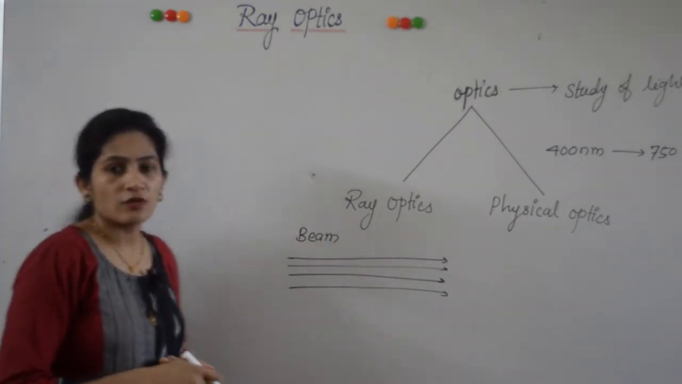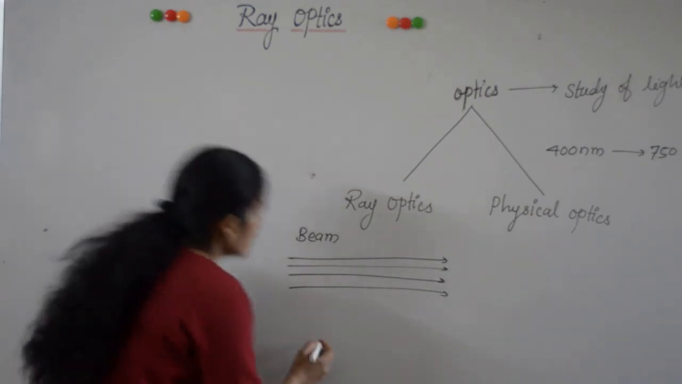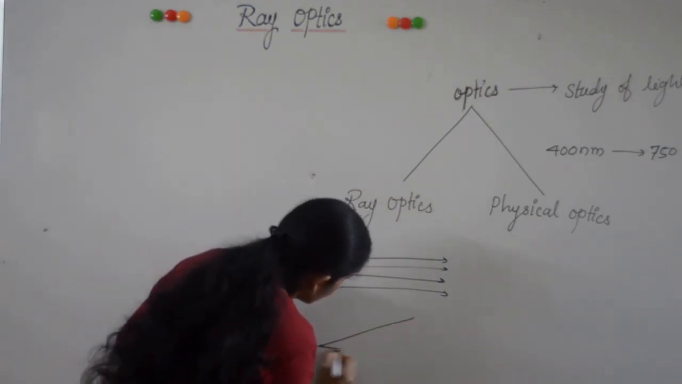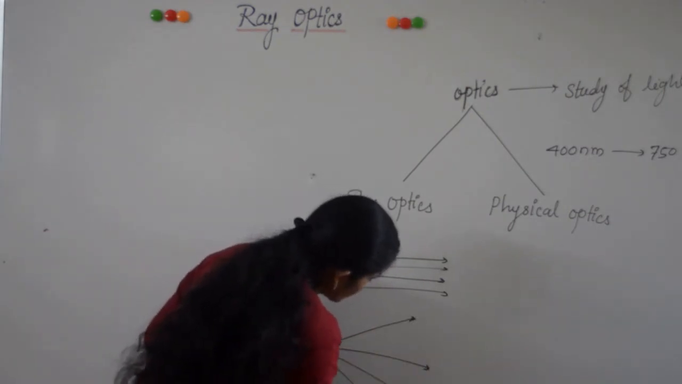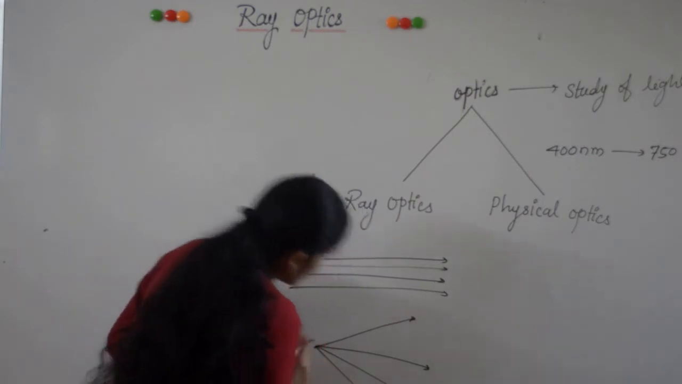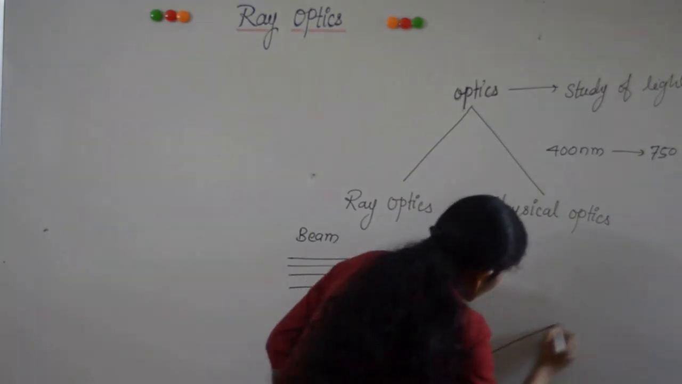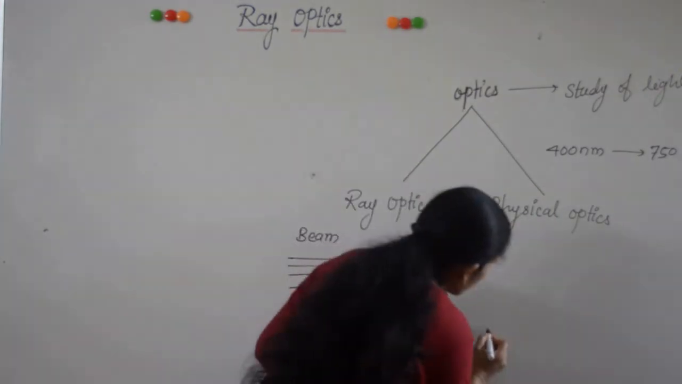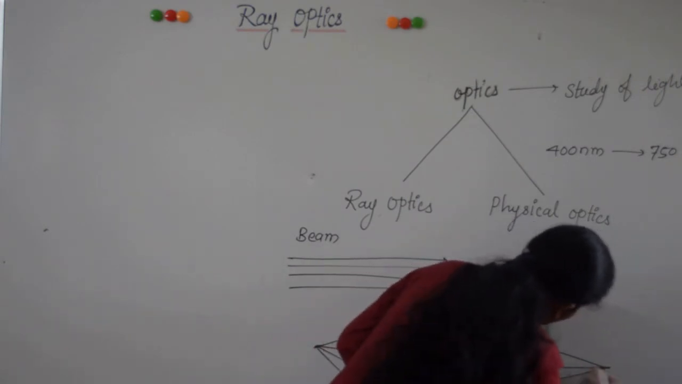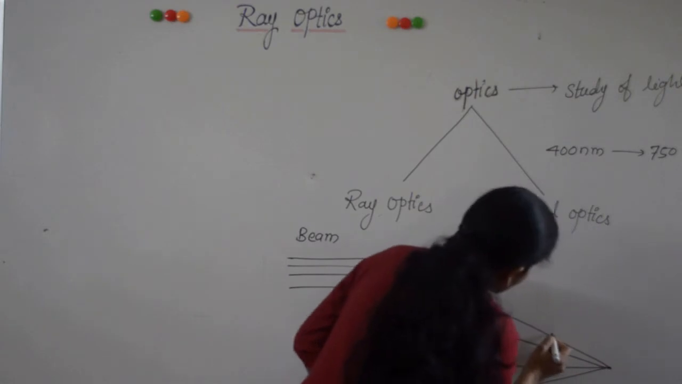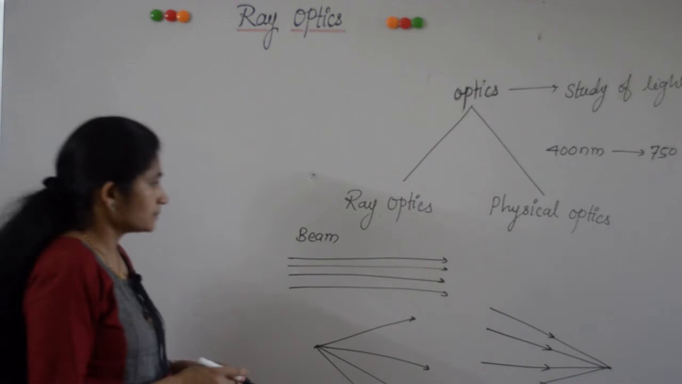There are three types of beam. Parallel beam, in which all the light rays are parallel to each other. Then we have divergent beam, in which all the light rays diverge from a point, means they move away from a point. And then convergent beam. In a convergent beam, all the light rays converge at a point, means they intersect or they meet at a point. This forms a convergent beam of light.